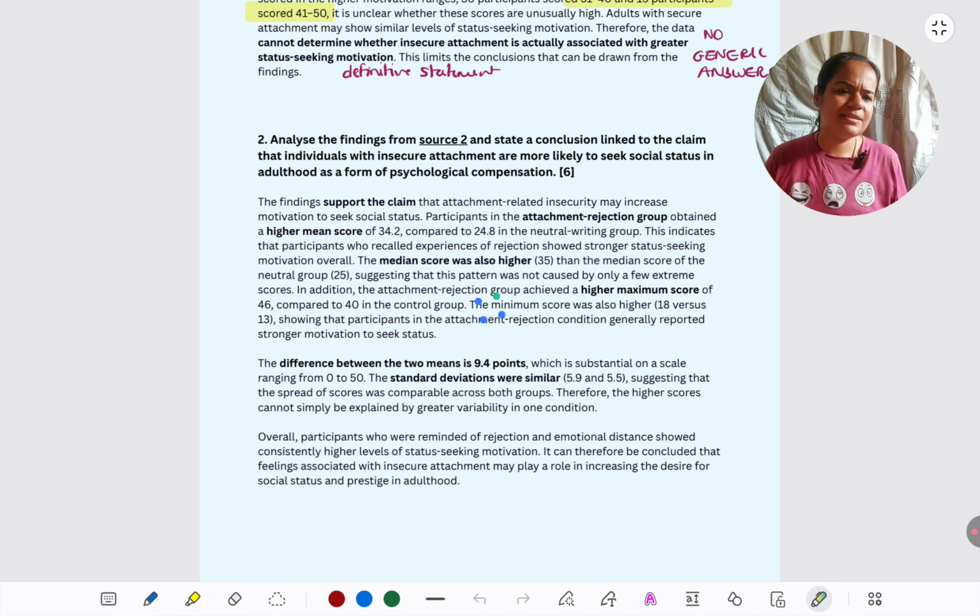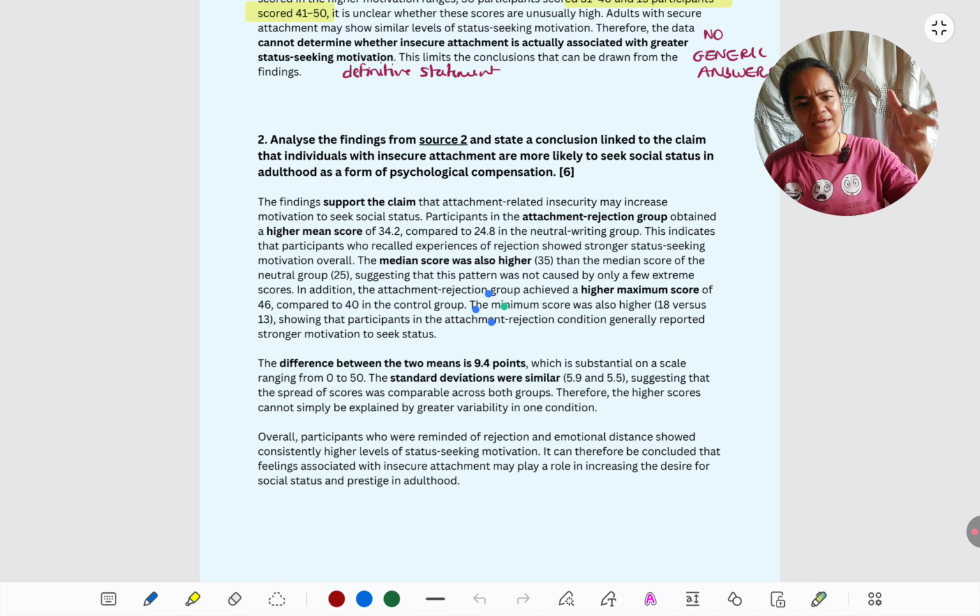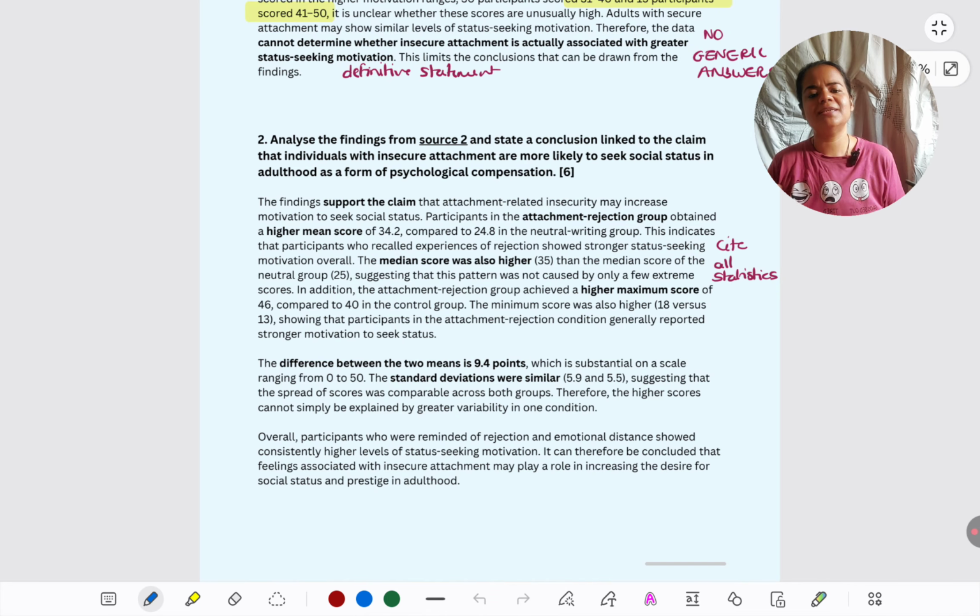You don't need to memorize any particular format. The things are right there, I just have to interpret each of these. So make sure you're interpreting all the statistics, you're explaining what every statistic is showing about insecure and secure attachment very specifically, no generic answers.